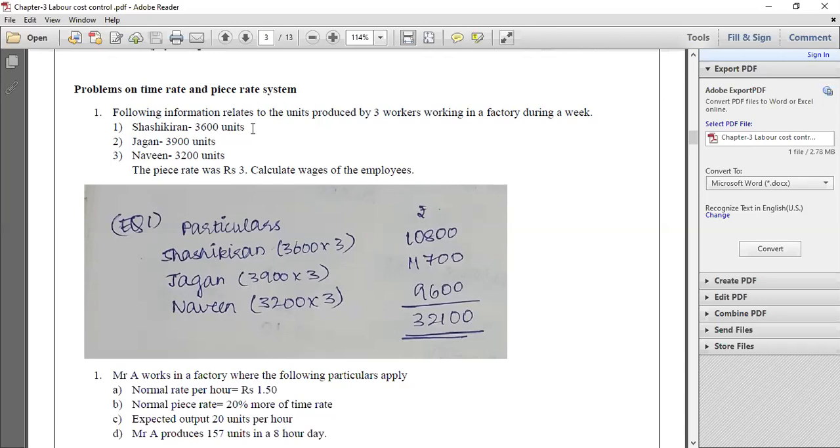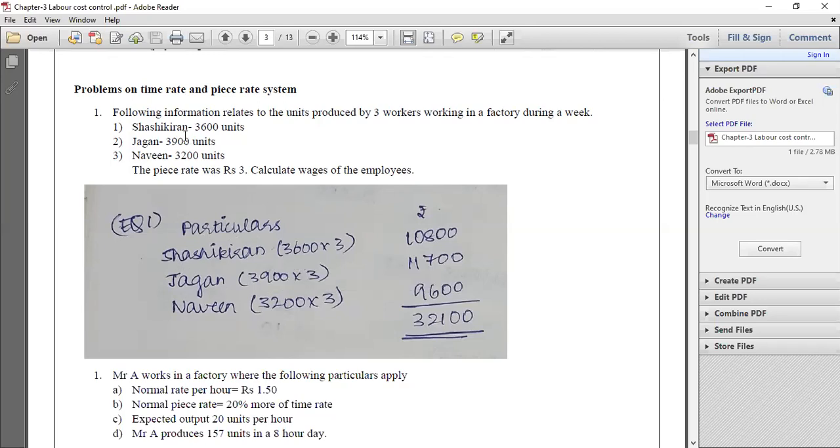Now Shashi Kiran has manufactured 3600 units, and Jagan has manufactured 3900 units, and Naveen has manufactured 3200 units during a week. And here under piece rate system, what is the formula for calculating wages? Total number of units produced into piece rate per unit. So piece rate per unit is rupees 3. So for all the 3 laborers, we have to separately compute the wages.